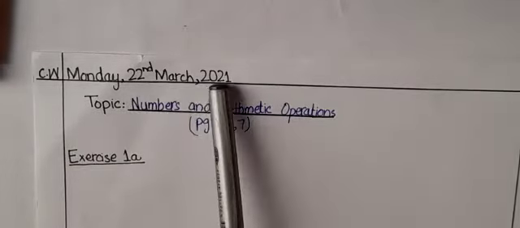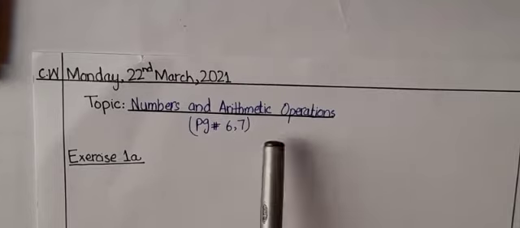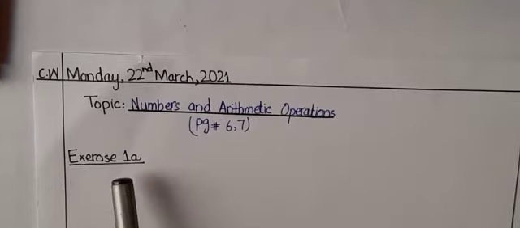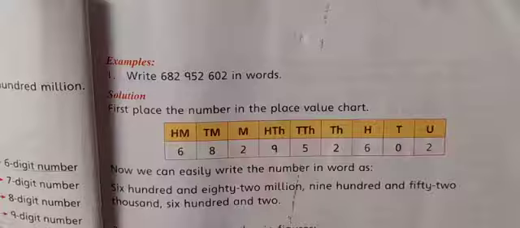Our topic is numbers and arithmetic operation. We are going to do page number 6 and 7. We will do some sums. Remember we have learned about numbers and arithmetic operations and place values.